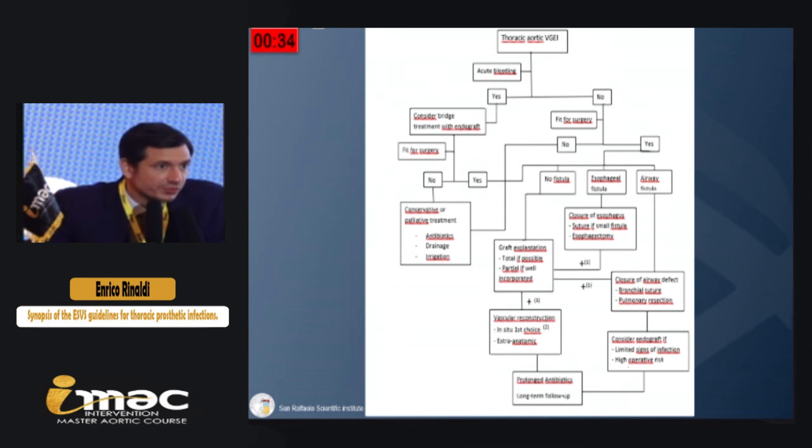In case of esophageal fistula, the closure of the esophagus is performed with suture or esophagectomy, associated with graft explantation and vascular reconstruction. Instead, on the right side, in case of airway fistula, the closure of the airway defect is performed with bronchial suture or pulmonary resection. In this case, it's possible to remove the graft or to maintain the graft in the aorta, associated with prolonged